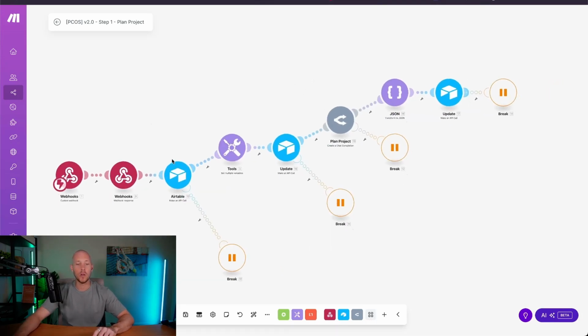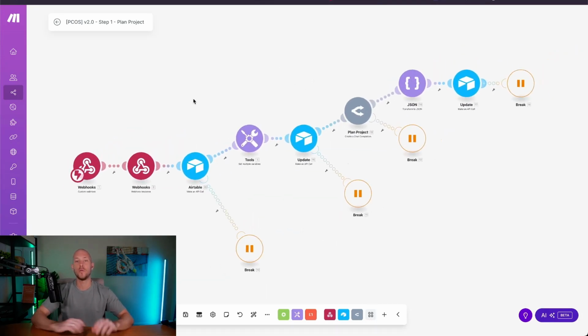If you were to use those modules, you would have to remap those fields every single time. So instead of the installation of this automation taking a couple of minutes, which happens when you install one of our templates, or this automation taking you 30 seconds to set up, you would have to remap every field.